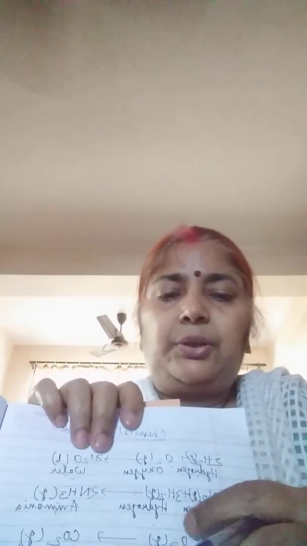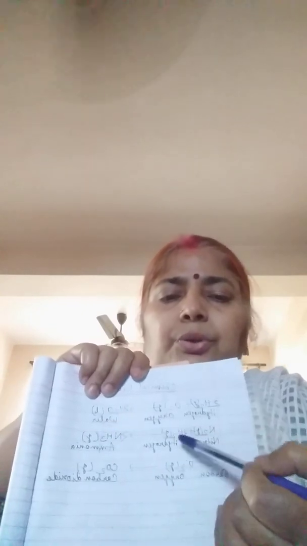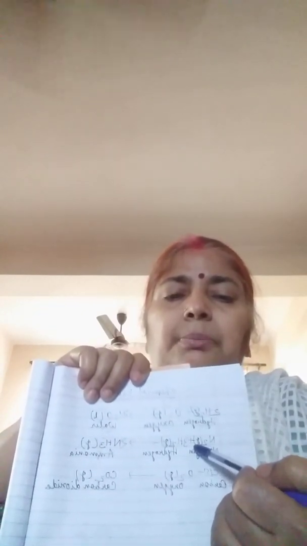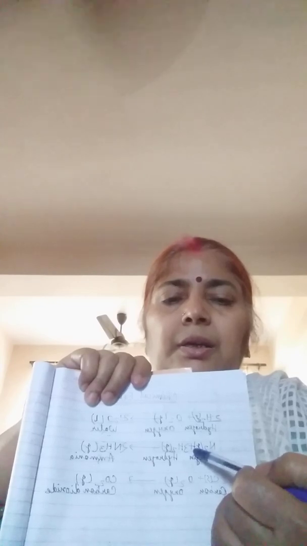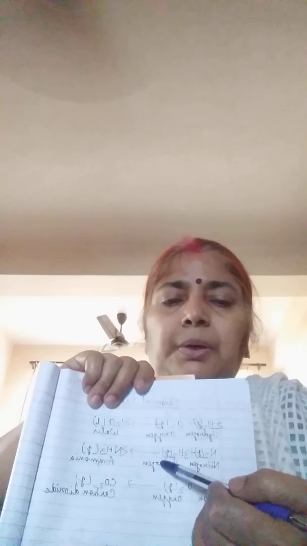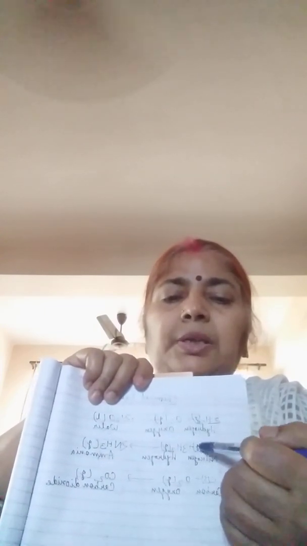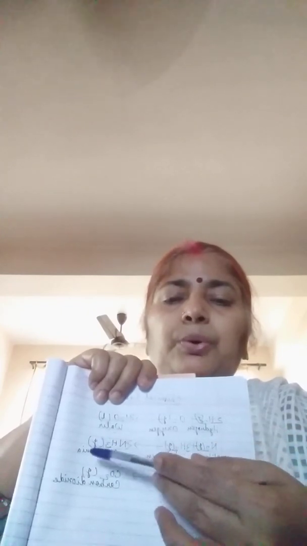Now the second chemical equation you can see: nitrogen reacts with hydrogen and it forms ammonia. Now you know nitrogen is a gas, so within bracket we will write small g. Hydrogen is also a gas, so within bracket we will write small g, and ammonia NH3 is also a gas, so within bracket we will write g. Now the number of atoms of each element should be equal on both the sides.